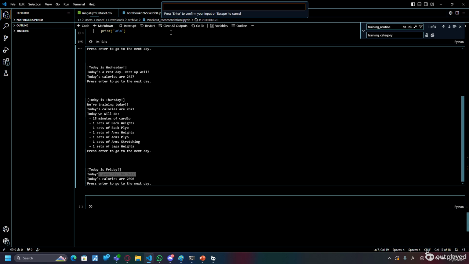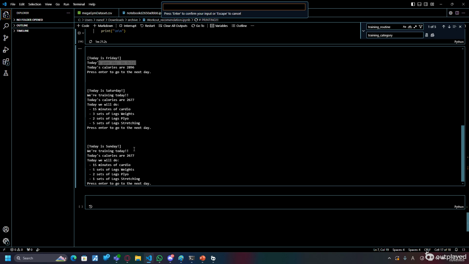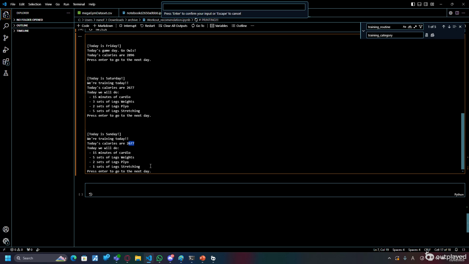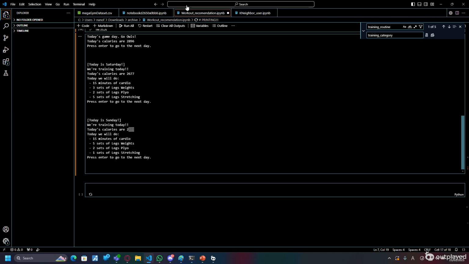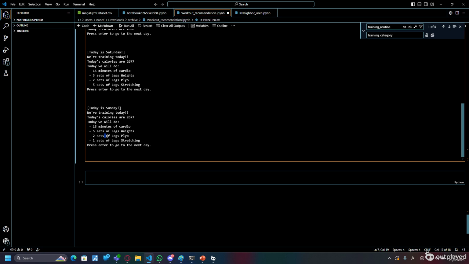And then the day after, on Saturday, we are training, right? But we just had a game, so we're doing a lot more stretching this time, and we're resting up, right? So we're doing a little more cardio, a little bit more weights to get things going again, and we're doing a lot of stretching. And then that's Sunday. Yes, Saturday 5 sets of stretching, and then on Sunday you're going back to weights.